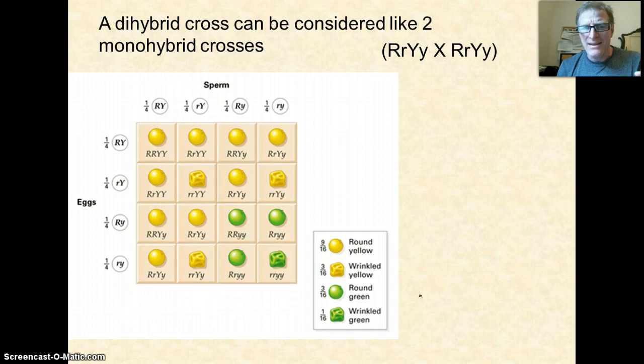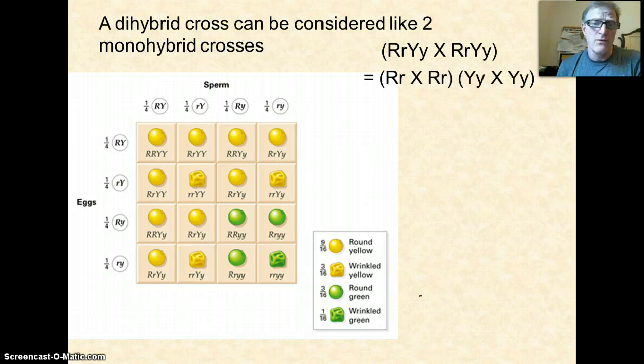That means that this cross, which makes this really big 16-square, confusing Punnett square where it's easy to make a lot of mistakes, can actually be broken down into 2 4-square Punnett squares. Big R, little r crossed with big R, little r, and big Y, little y crossed with big Y, little y. Now we know what these are. This is going to give me a 3-to-1 ratio. This is going to give me a 3-to-1 ratio.